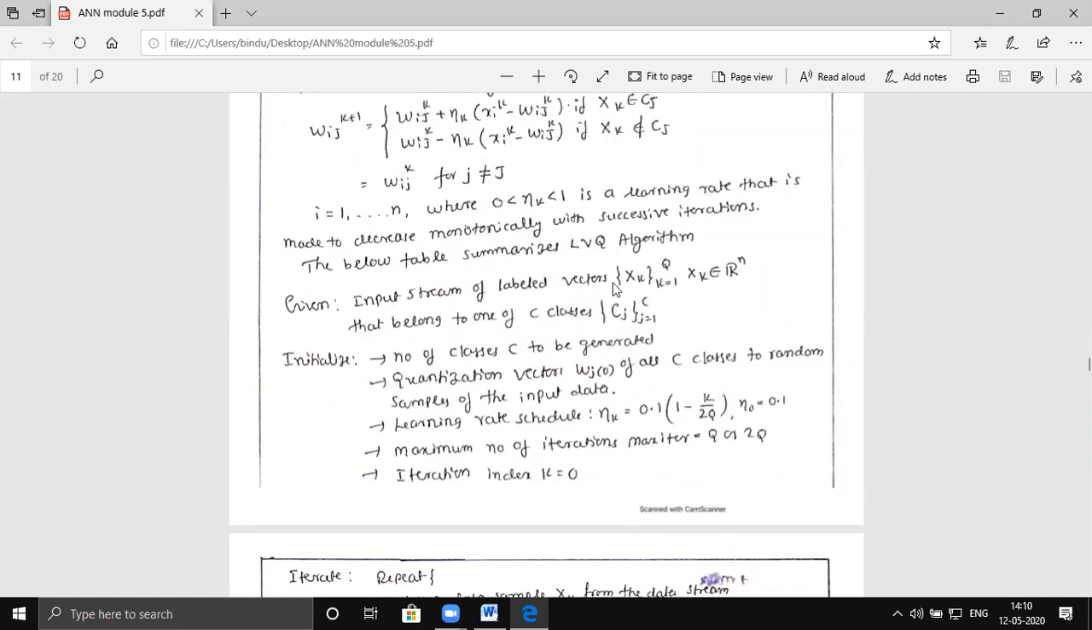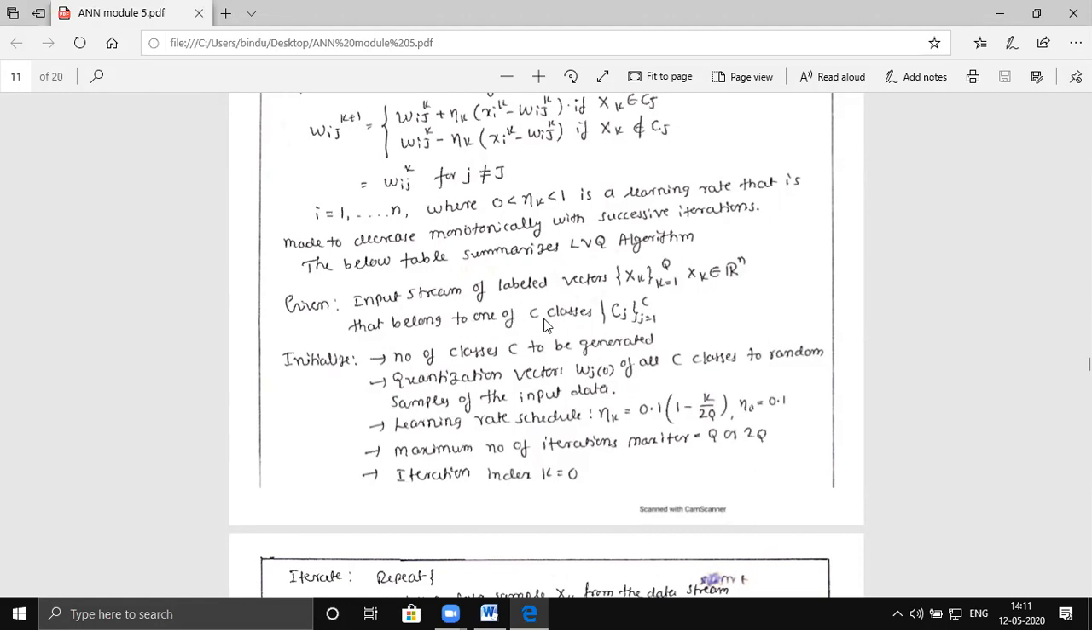Input: a stream of labeled vectors. There are some patterns which are to be classified, given from k equal to 1 to q, where xk belongs to Rn. Let us say there are 20 patterns which you need to classify. All those vectors xk belong to Rn, that is the input space, and each one of them belongs to one of the C classes.